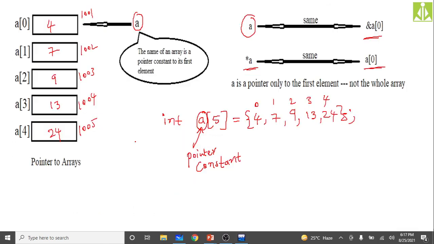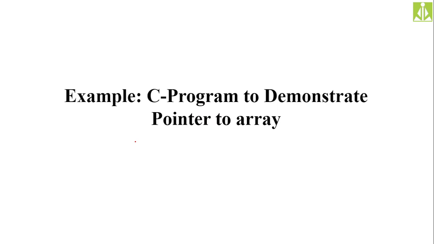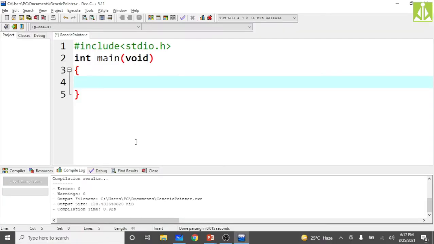We have this demonstration in the next slide anyhow, but we need to demonstrate the pointer to array, so I am doing it here. Integer a[5] equals 4, 7, 9, 13, 24. Like this I have 5 elements in this array. This is a[0], a[1], a[2], a[3], and the last one is a[4].